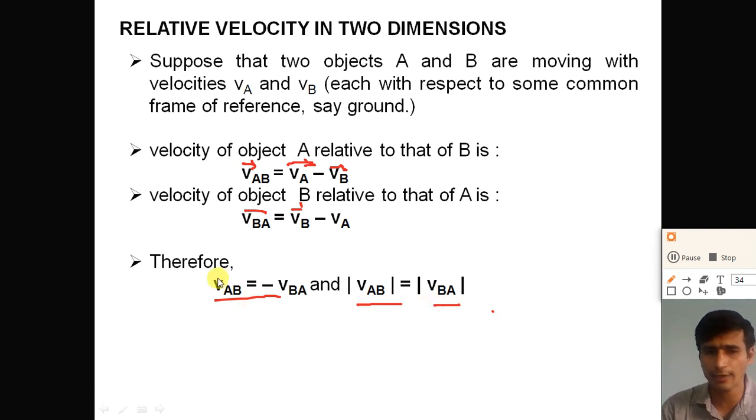So you can write vector VAB is equal to minus vector VBA. Both vectors have the same magnitude but opposite direction.